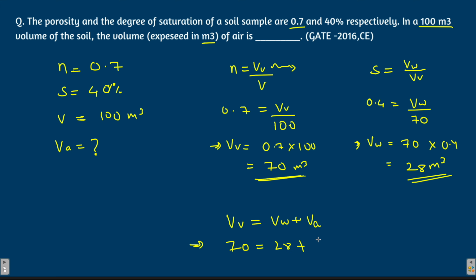So volume of air is very easy to find out. What is it? It is 70 minus 28, which comes out to be how much? Which comes out to be 42 meter cube. It was that simple. Again, this was of 2 marks in GATE 2016. Easy. Now let's move ahead.